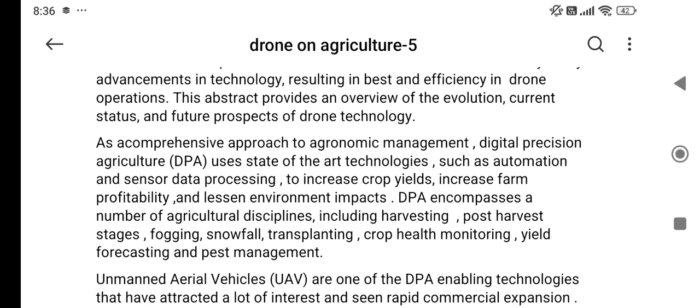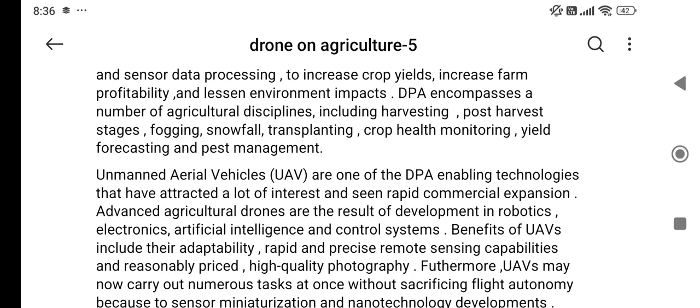Digital precision agriculture (DPA) uses state-of-the-art technologies such as automation and sensor data processing to increase the crop yield, improve weed monitoring, and lessen the environmental impacts. Unmanned aerial vehicles (UAVs) are one of the DPA enabling technologies that have attracted a lot of interest and seen a rapid commercial expansion. Advanced agricultural drones are the result of development in robotics, electronics, artificial intelligence, and control systems.